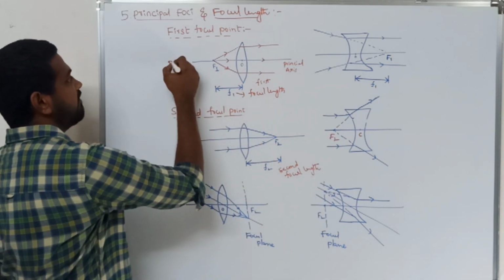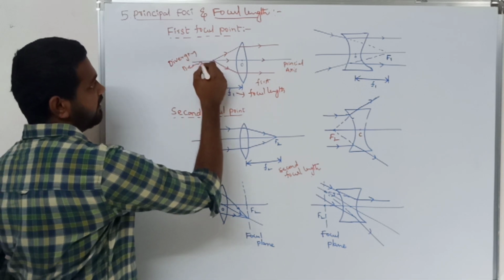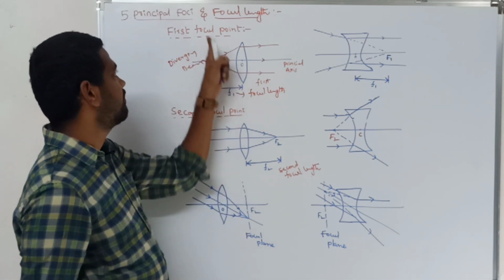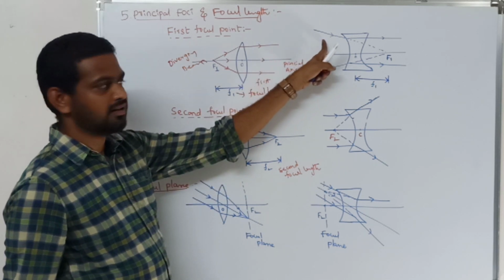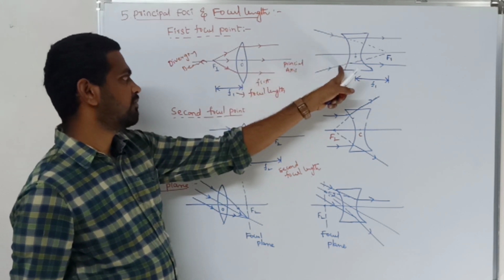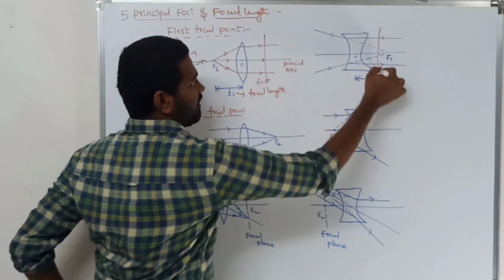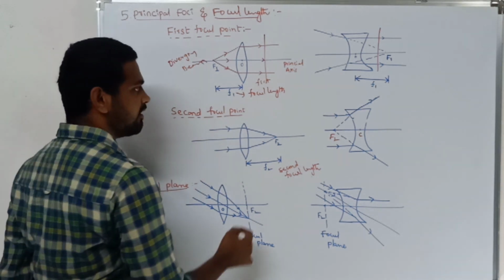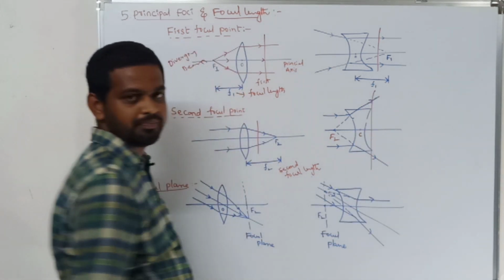Here I am sending a diverging beam. Is it clear? For the first focal point I am sending the diverging beam. See, here it is the converging beam. Then after refraction you will get the parallel beam. Here you will get a converging beam. Here you will get a diverging beam.